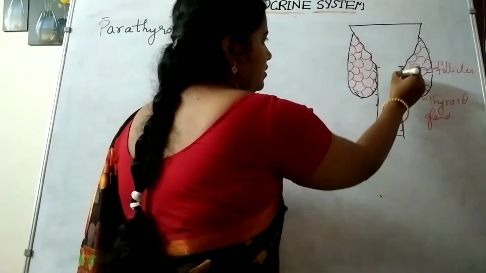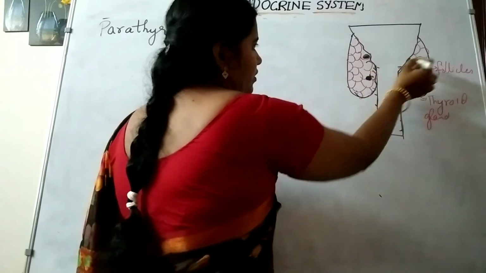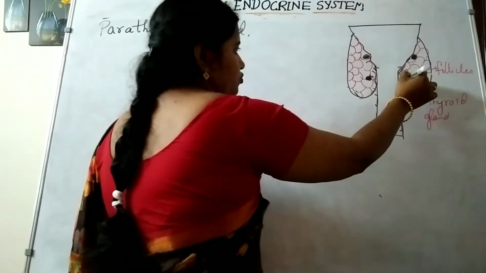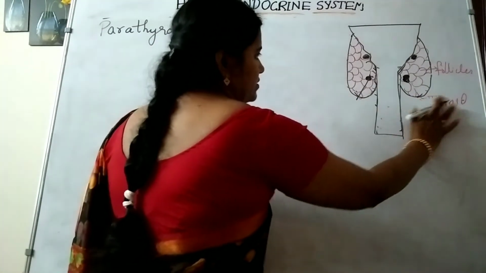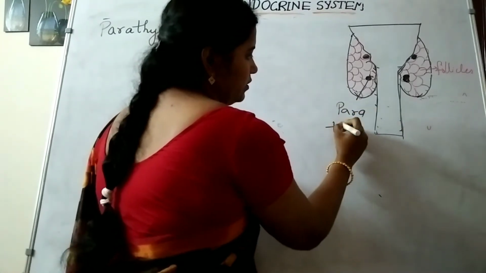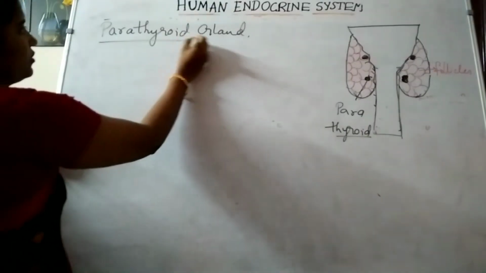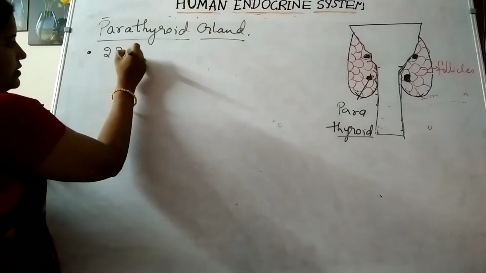There will be a pair of parathyroid glands, actually two pairs of parathyroid glands. See here, two pairs of parathyroid glands are present.